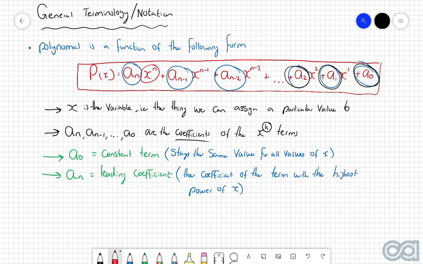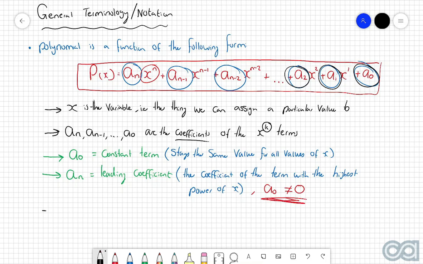Now, just a quick, really important thing about this leading coefficient. The leading coefficient, unlike all the other coefficients, is the only one that cannot equal 0. So all the other coefficients from a n-1, a n-2, all the way down to a1 and a0 can be whatever value you want to give them, whether it be positive, negative, or 0. However, the leading coefficient cannot be equal to 0.